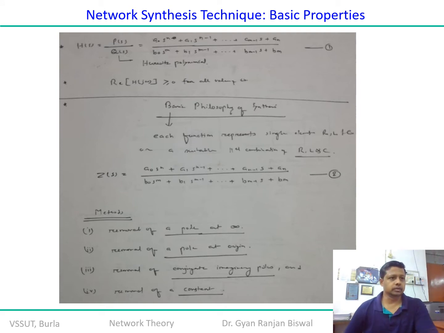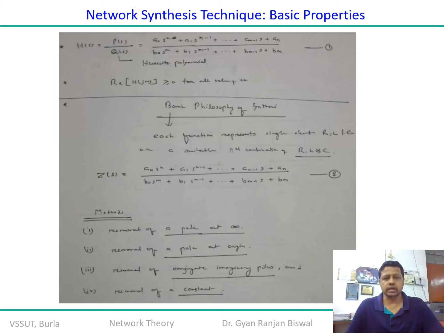Very first, we are going to start with the basic properties of network synthesis techniques. When we talk about the basic properties of network synthesis techniques, that means how to lay the foundation of synthesizing an electrical or electronic network, depending on the kind of responses we are expecting. So first we will talk about the transfer function.